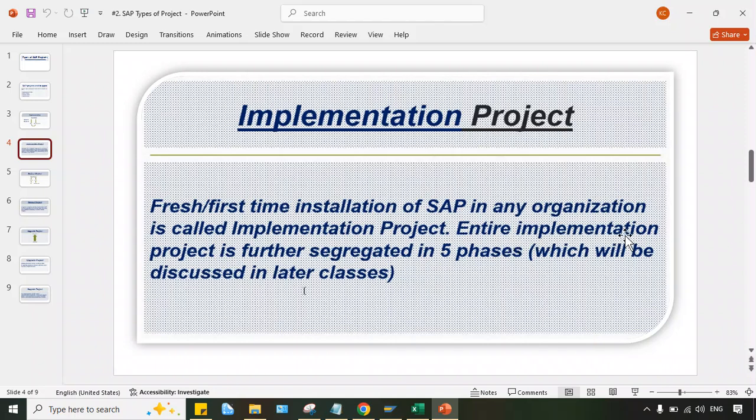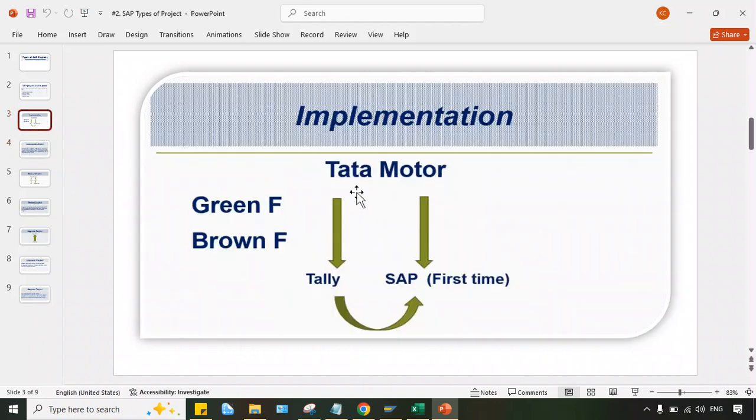Again, the entire implementation project is further segregated into 5 phases. That also I'll explain. What are those phases? I'll explain in detail, no need to worry. So this is all about implementation. Now here I have specified, look at here, greenfield and brownfield.